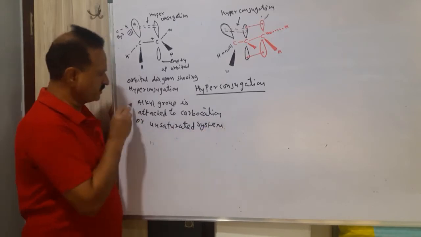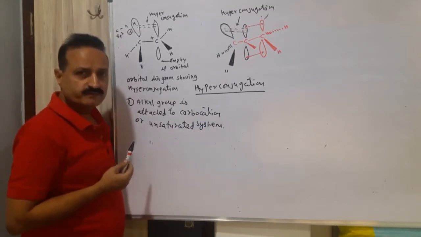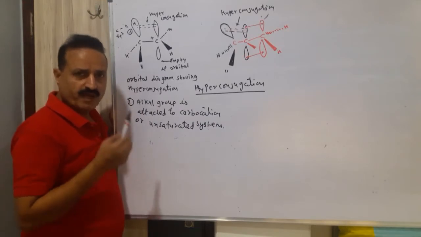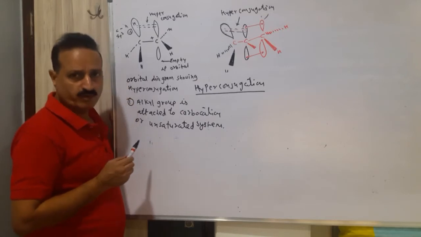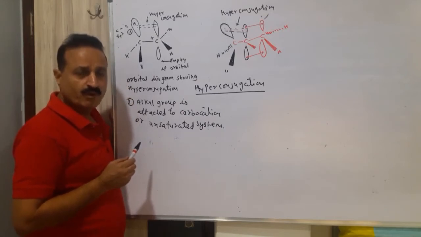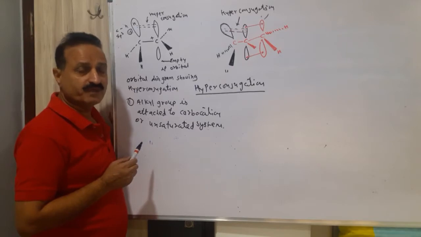This is the first requirement statement. The alkyl group must be attached to a carbocation or an unsaturated system, meaning a carbon containing a double bond or triple bond.